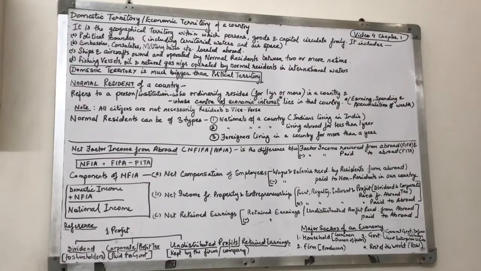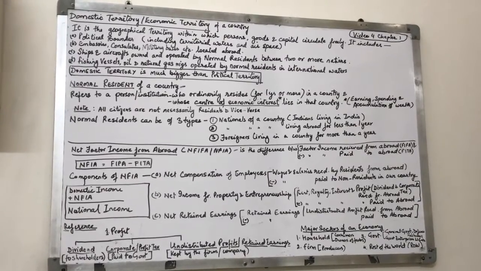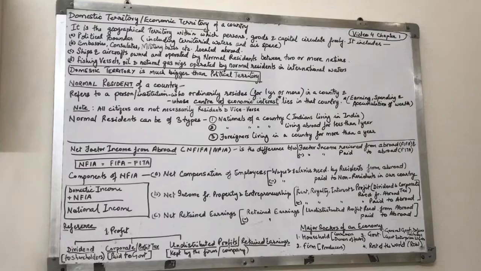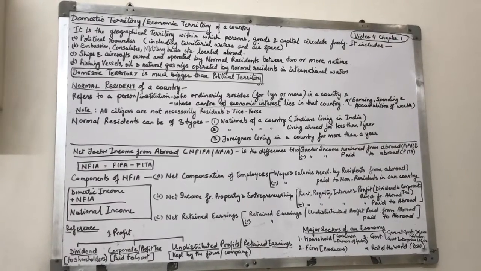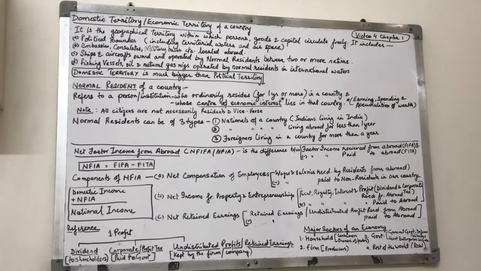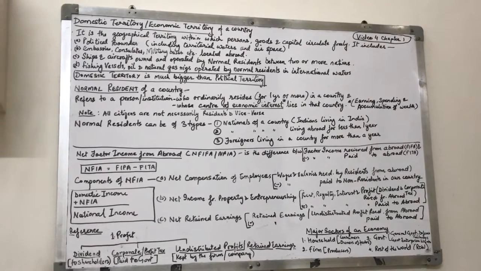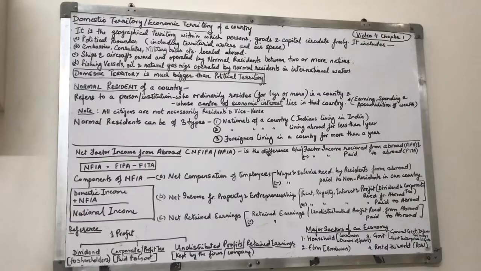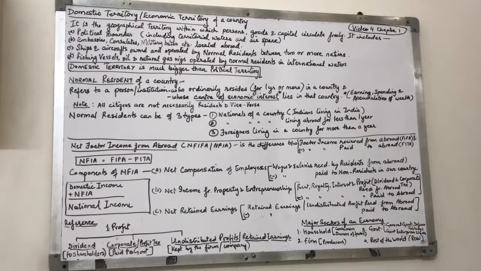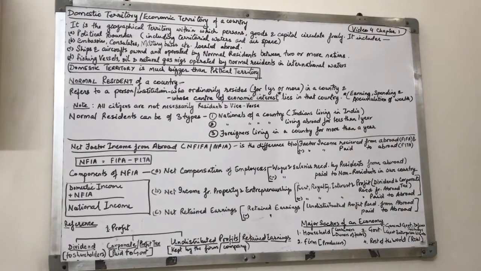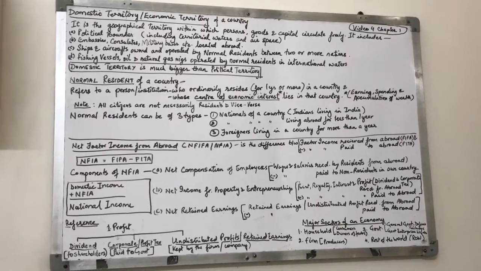Okay, the next thing that we are going to cover is normal resident of a country. First of all, let's take up the definition. Normal resident is a person or institution who ordinarily resides for 1 year or more in a country and whose center of economic interest lies in that country.